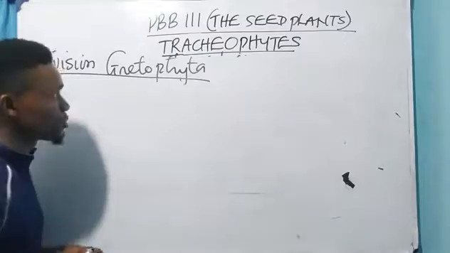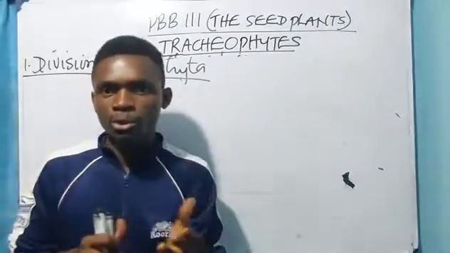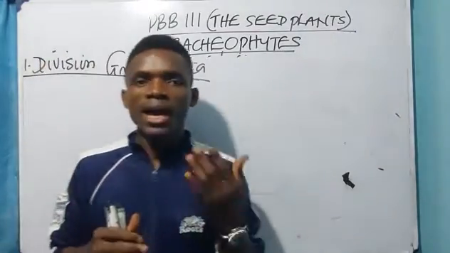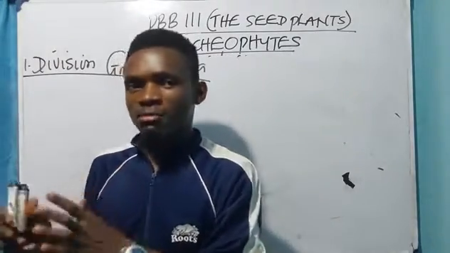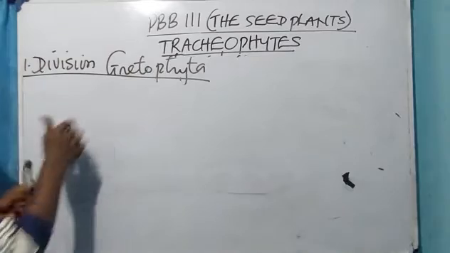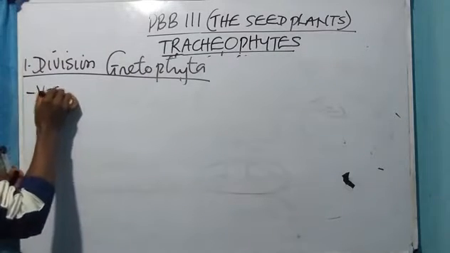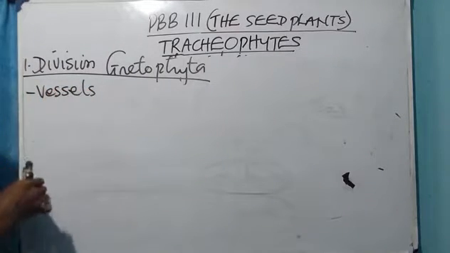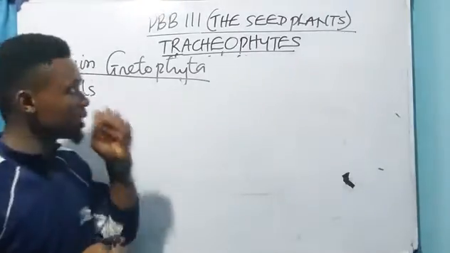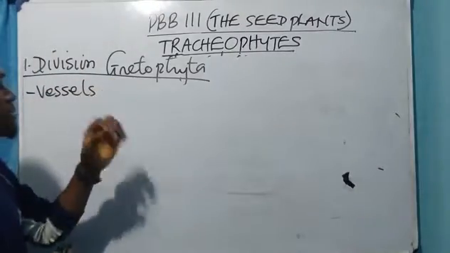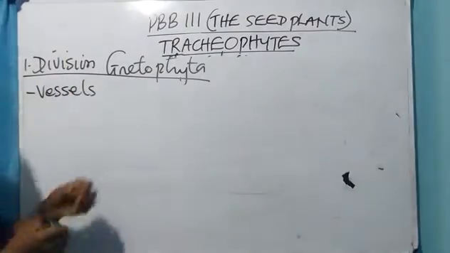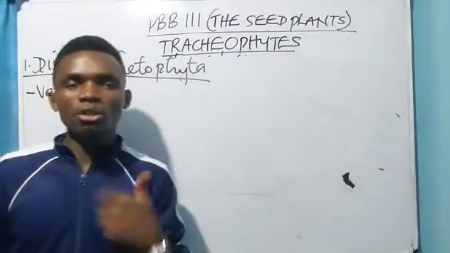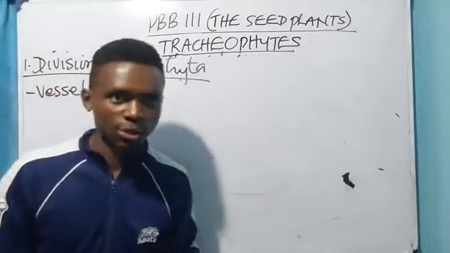What are these features? When I was giving the differences between the gymnosperms and the angiosperms, I said the gymnosperms do not have vessels. But the gnetophytes, they have what? Vessels. And these guys have green leaves. Another striking feature of the gnetophyte is that they undergo what? Double fertilization.